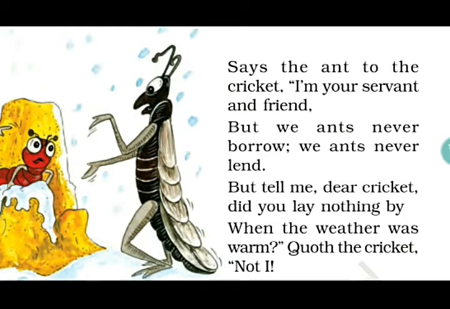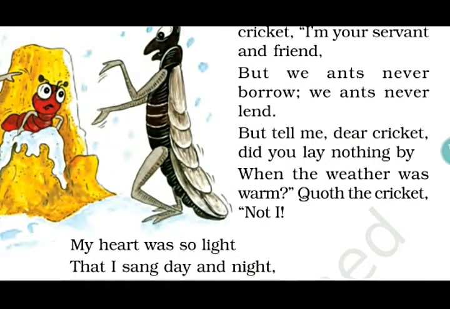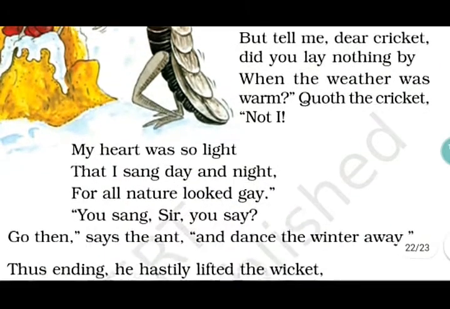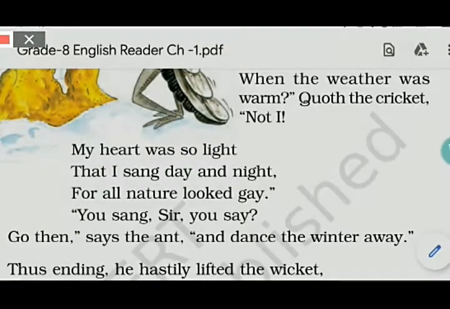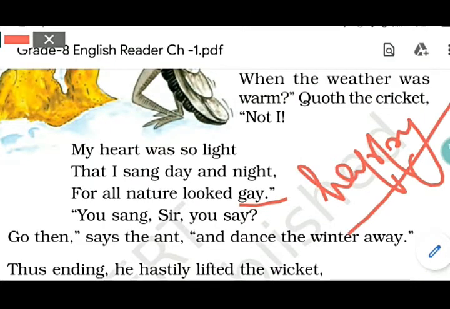The ant turned him away by asking, what were you doing in the summer? The cricket said, my heart was so light that I sang day and night, for all nature looked gay. Here is another word, gay. Gay means being happy. I was so happy that I was singing and dancing at that time.